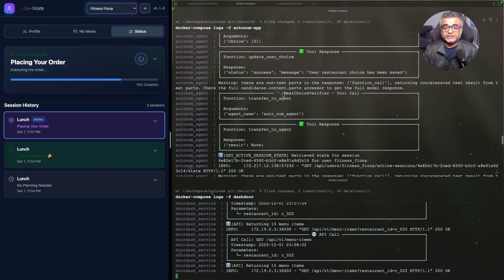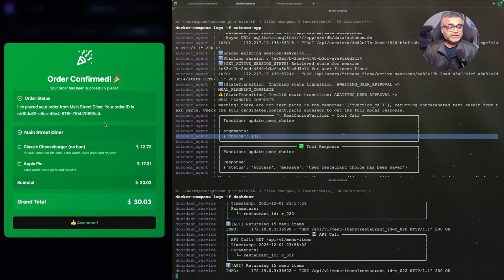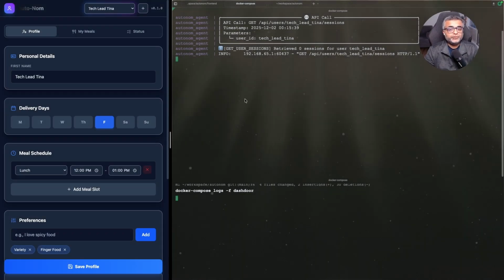Let's see. So yeah, there you go. You see we got a choice of number 3, and we have this no bun, no sauce on the side, extra water, extra napkins, and our order is confirmed. So for the last demo, we are going to challenge our agent, right? We are going to give it something that it doesn't necessarily have the prompt or instructions to do, or we don't even have the UI to handle it.